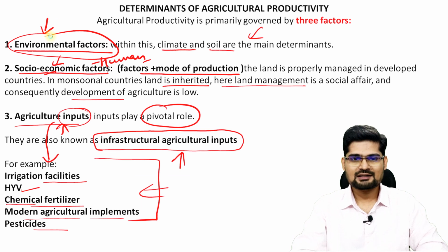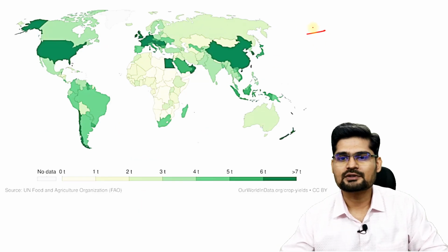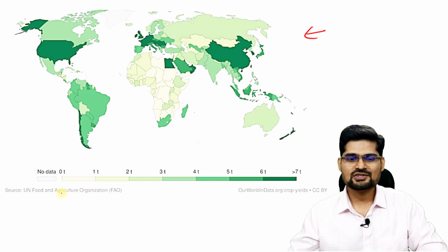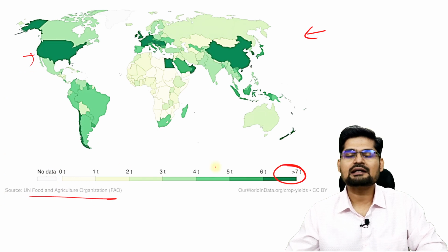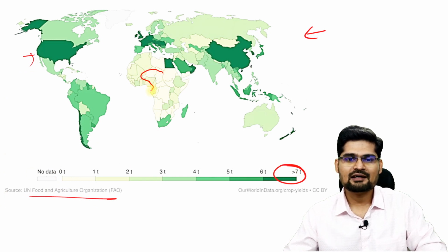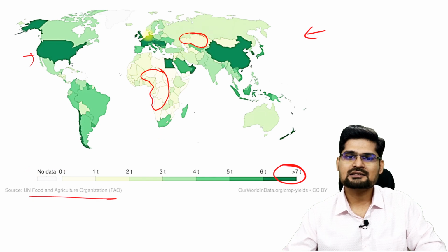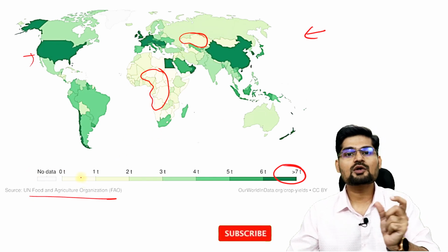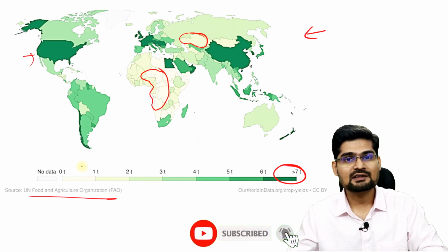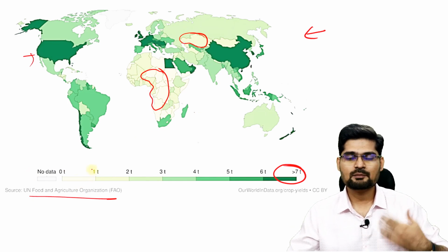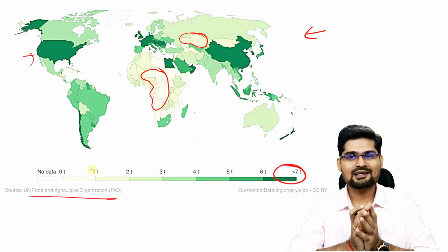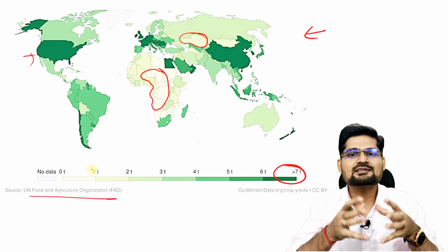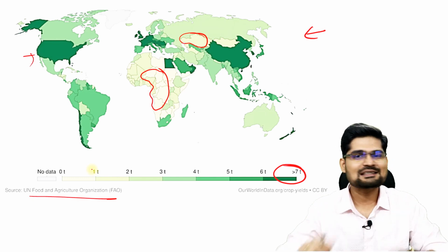That's important to understand. Now look at the world map here by the Food and Agriculture Organization, the FAO map, right? So what do you observe? In the darker green areas of the world, the productivity is on the higher side. While as you go to the lighter side, sub-Saharan Africa and some other areas in the world are not doing well in terms of agricultural productivity. And remember, agricultural productivity is the representation of several factors beneath it, right? So if you just look at the map, you know which areas in the world are doing well in agriculture just by this pattern, right?